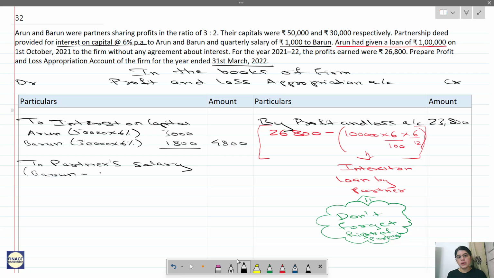How much is the salary? 1000 in every quarter. So how many quarters are there in the year? 4 quarters. So 1000 into 4. So salary comes to 4000. Now there is only one partner, so I will directly write it in the outer column itself. Okay, to interest on capital account, to partner's salary.